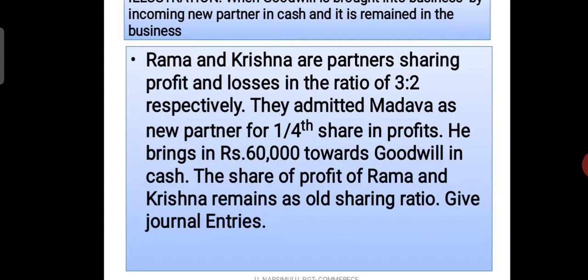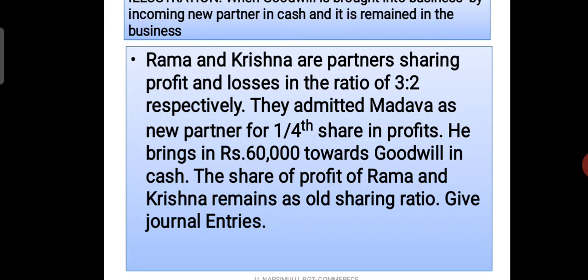Give journal entries. Here we ask you to write journal entries for a new partner's share of goodwill. He bought into the business, and that is distributed between the partners according to their old profit sharing ratio, that is 3:2. So after reading this problem, ask a few questions in your mind.